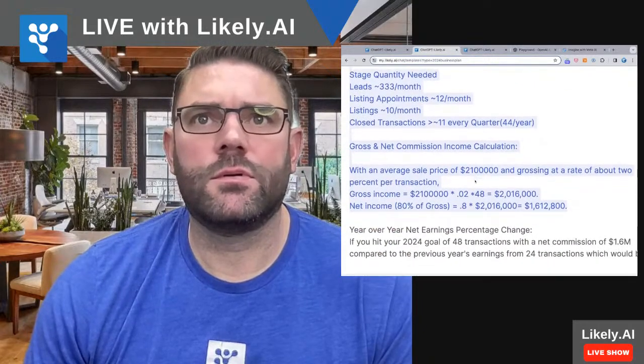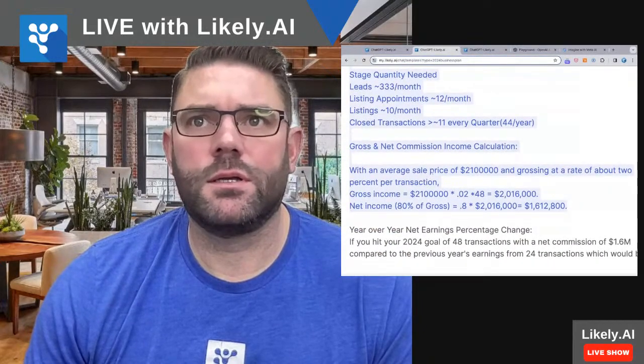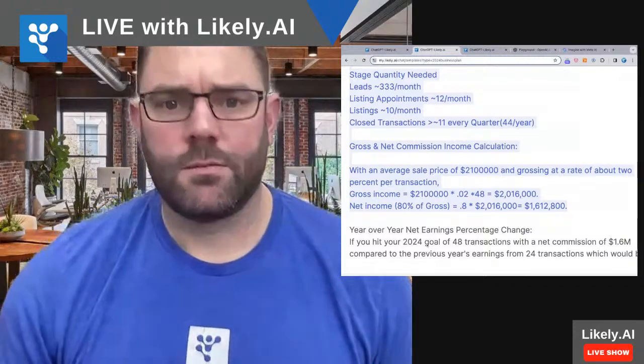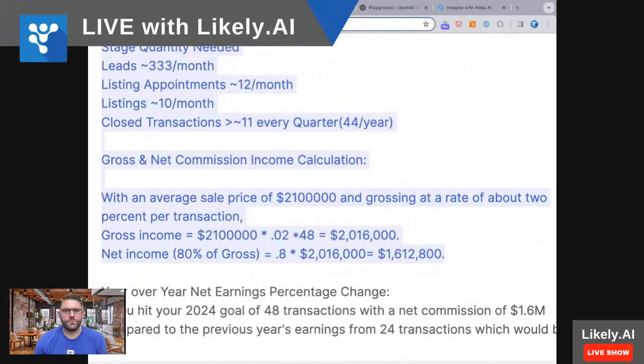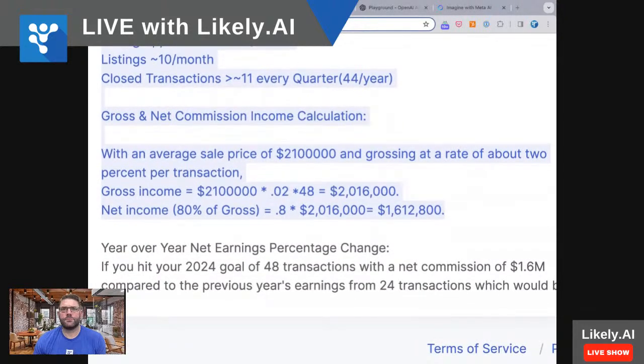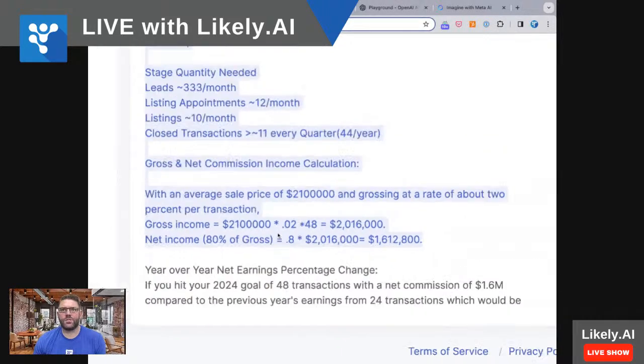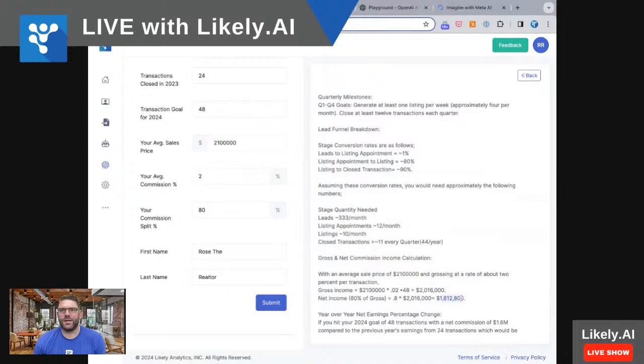Gross and net commission income calculation, with an average sale price of $2,100,000 and a gross rate of about 2% per transaction. Gross income equals $2,100,000 times 0.02 times 48, which equals $2,016,000. Net income, 80% of gross, equals $1,612,800. Wow. So if you're able to do that, it's saying that you're going to net $1.6 million in commissions. That's awesome.